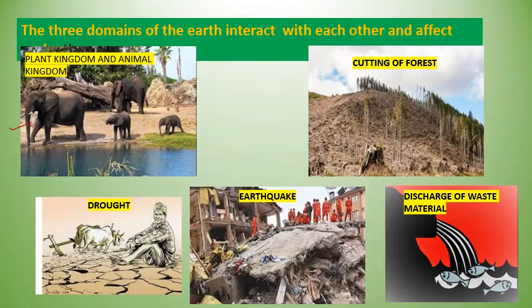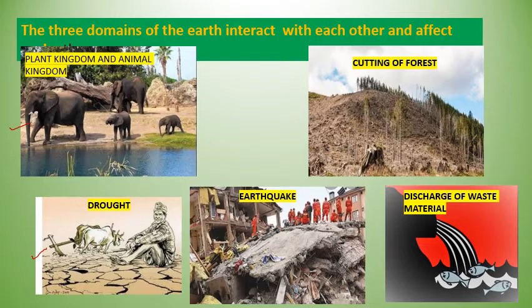In the second situation, you see a drought occur. What is the meaning of drought? When in some places rain does not occur for a long time, that area has insufficient water under the ground as well as in the atmosphere, so that land cannot produce crops. That area is said to have a drought. In a drought situation, it ultimately devastates the life of humans. So here you can see that the atmosphere, the environment and human life are connected with each other.